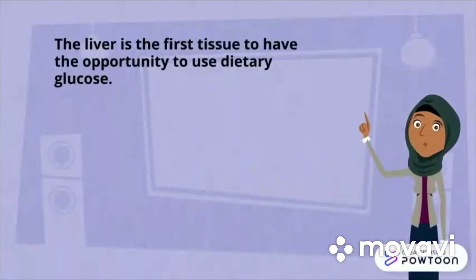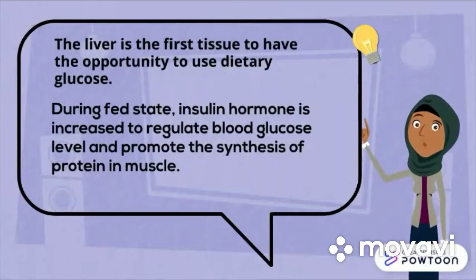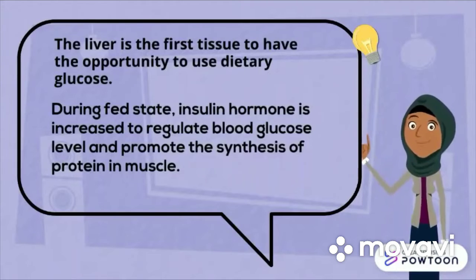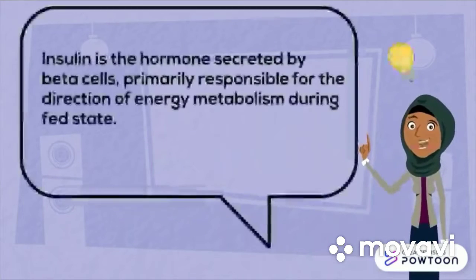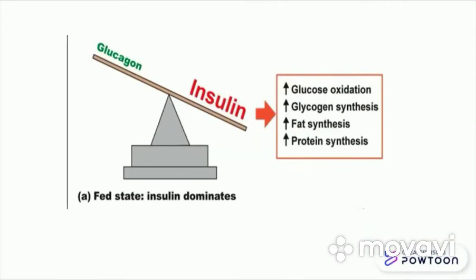The liver is the first tissue to have the opportunity to use dietary glucose. During the fed state, insulin is increased to regulate blood glucose level and promote the synthesis of protein in muscle. Insulin is the hormone secreted by beta cells, primarily responsible for the direction of energy metabolism during the fed state. The figure shows that insulin dominates in the fed state.